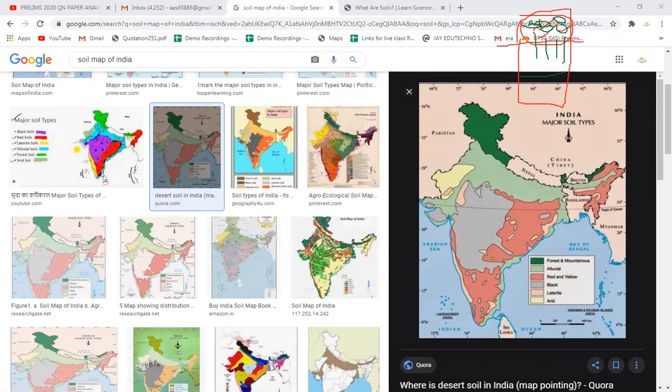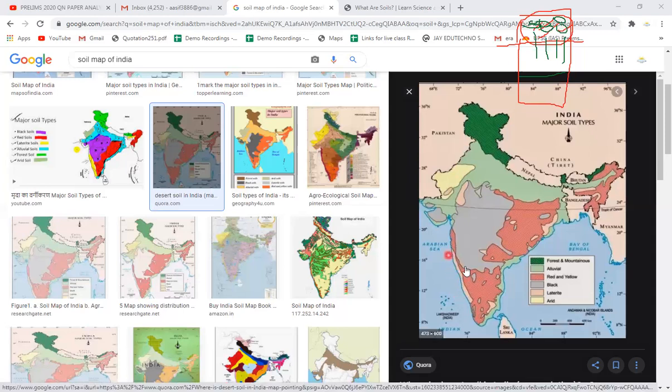So what is the difference between the red soil and lateritic soil? Here in red soil there is no leaching and here in the lateritic soil there is leaching. Leaching means ऊपर का जो material dissolve होकर नीचे चला जाता है. So these lateritic soils, which are found in the Western Ghats, are highly unusable. They are highly insignificant in terms of agricultural production.